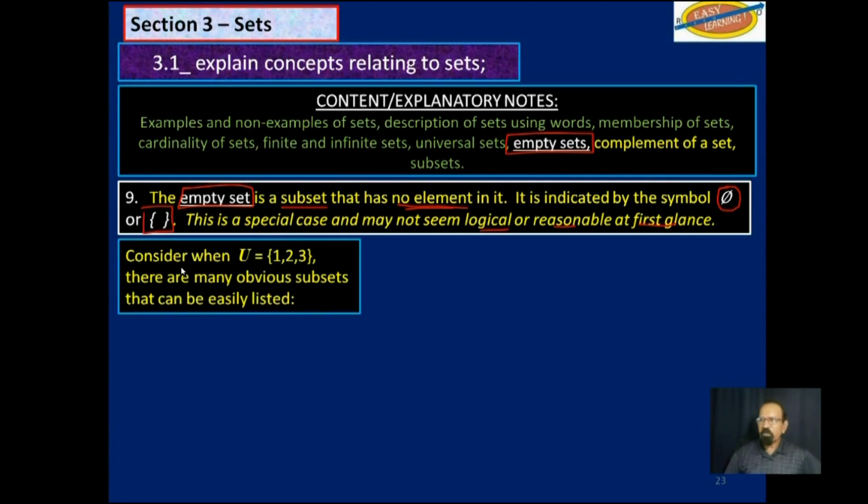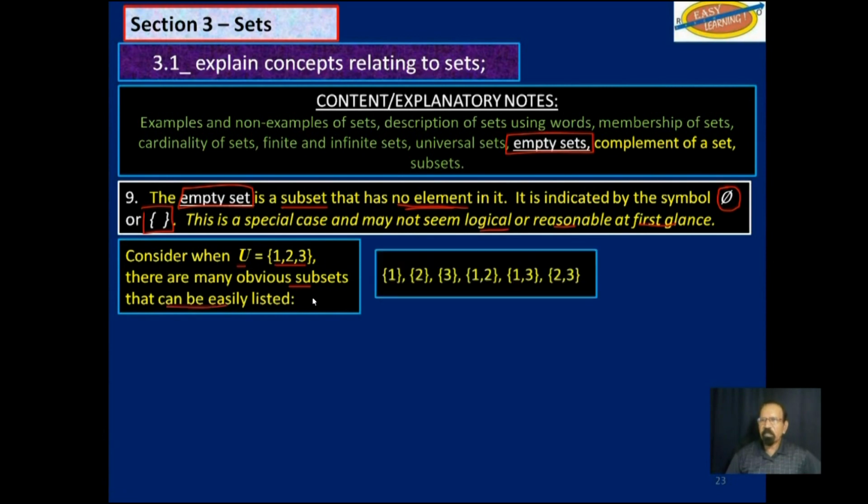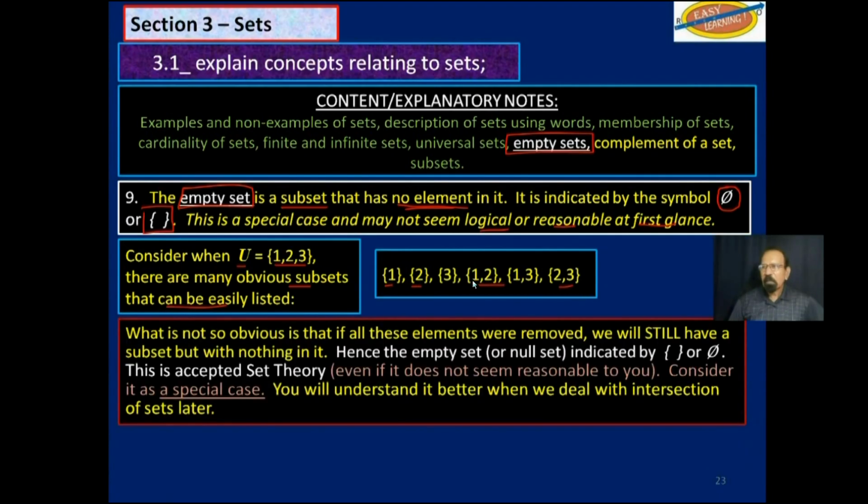For example, consider the universal set 1, 2, and 3. There are many obvious subsets that can be easily listed. For example, 1 by itself, 2 by itself, 1 and 2, 2 and 3, and so on. Now, what is not so obvious is that if all these elements were removed, we would still have a subset, but now it has nothing in it.